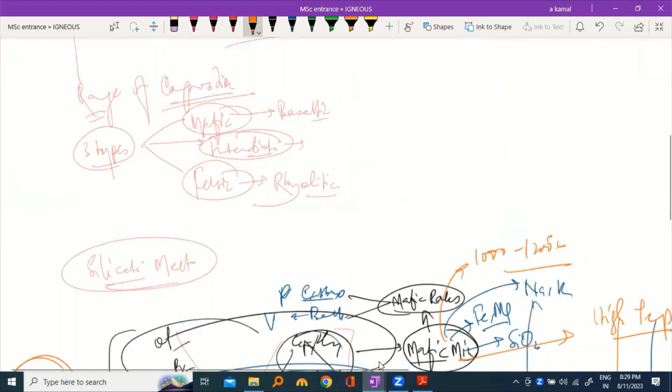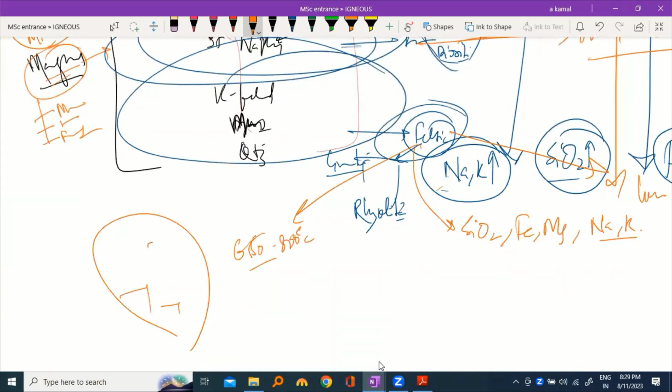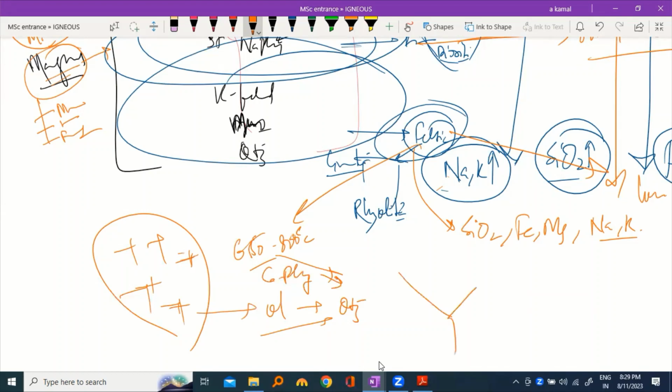Suppose this is your magma which has been produced after partial melting of the mantle. This magma has all the minerals found in the Bowen reaction series, from olivine to quartz, or from calcium plagioclase to quartz, because we have two series: olivine to quartz and calcium plagioclase to quartz. So this magma has all the minerals mentioned in the Bowen reaction series.